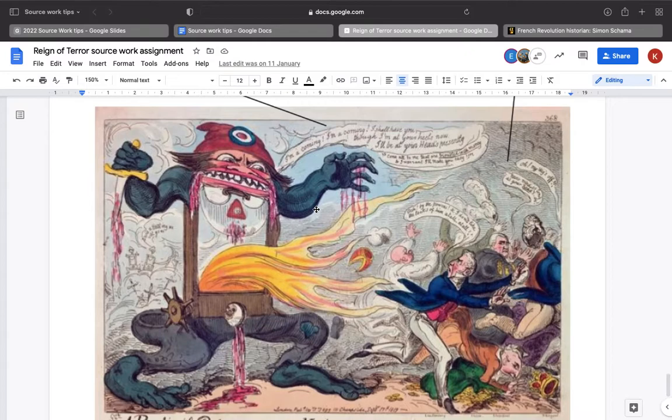So we've got things we could say about provenance, and then we also have things we could say about the way that this cartoon uses emotive imagery. We've got lots going on. We've got blood dripping, we've got claws, we've got a guillotine monster, we've got a blade with blood. This is a lot of information.